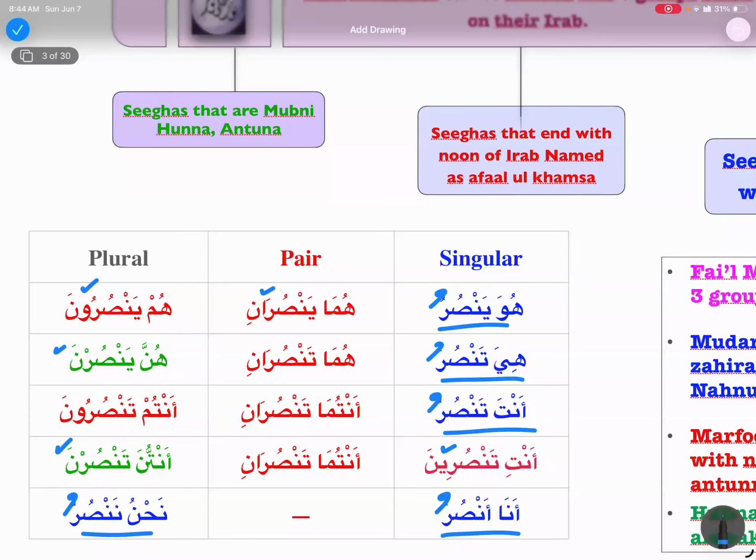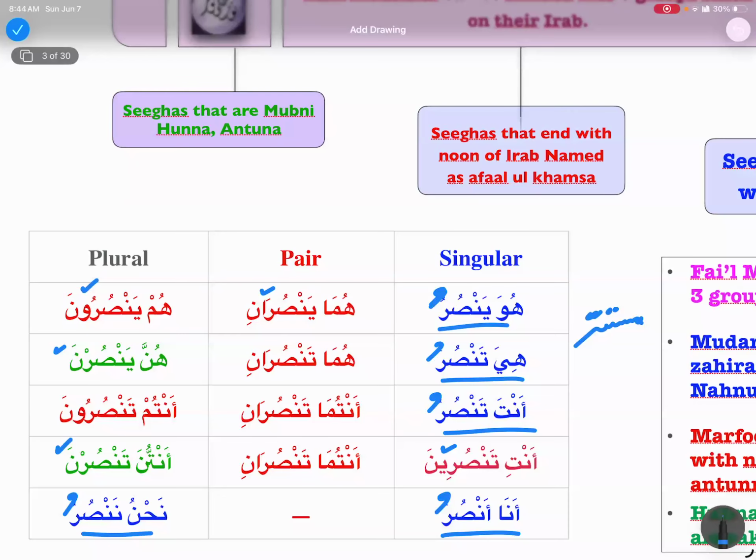The rest of them, we can see that they are ending on dhammas. And all these, the ones ending on dhammas, their damir is mustatir. So we have 5 sigas in fi'l mudari' whose damir is mustatir. How many sigas are mustatir in fi'l madi?